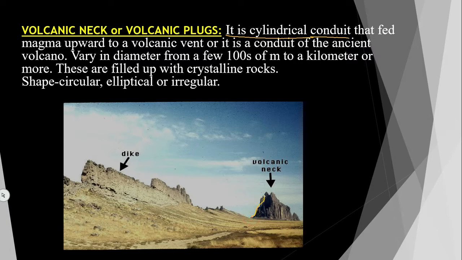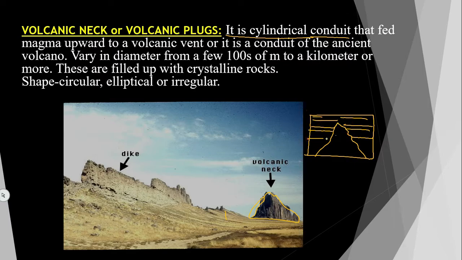You can see here the volcanic intrusion, this is the ground, and this is the atmosphere. I will tell you how it has formed. Suppose this is the igneous body which has already intruded here, and overlying it are sedimentary rocks.